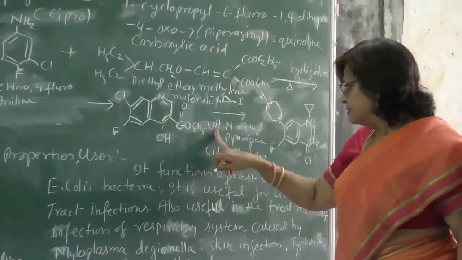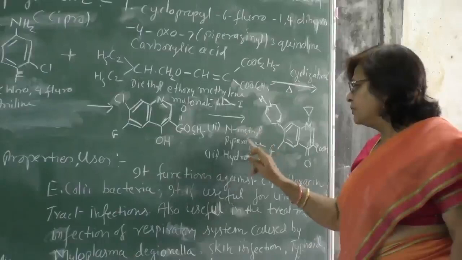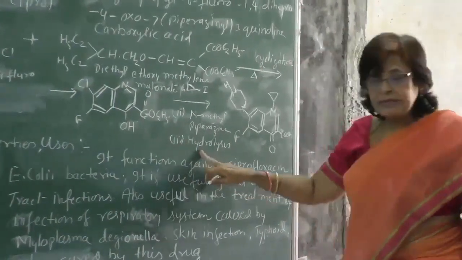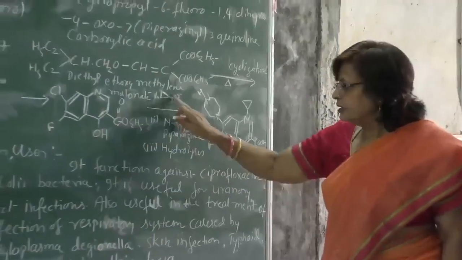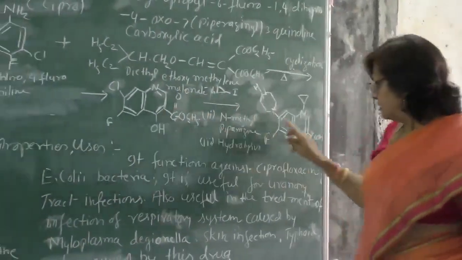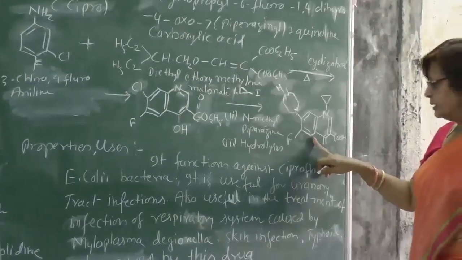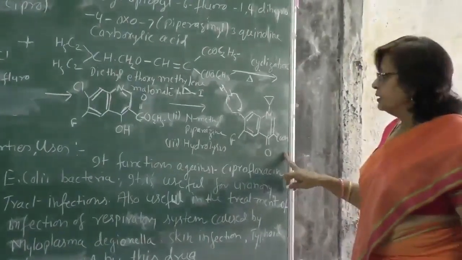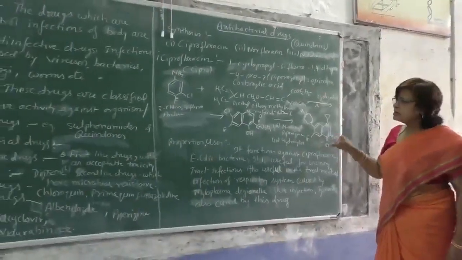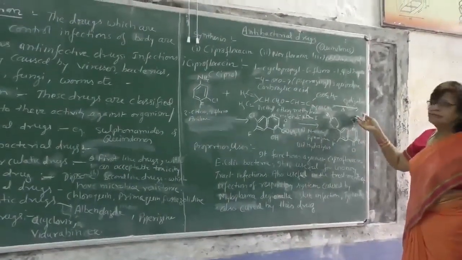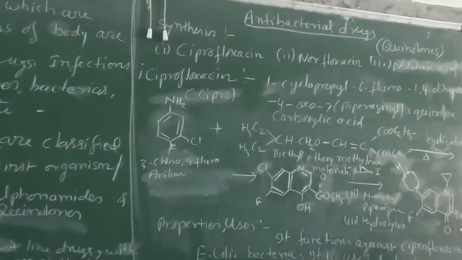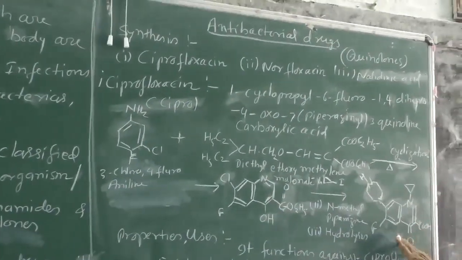Next, the second step is reaction with N-methyl piperazine, and the third step is hydrolysis. After these three processes, the product ciprofloxacin is obtained, and that is here. So this is a simple synthesis: a simple condensation reaction and a cyclization reaction, and after the alkyl reaction and some further reactions, we get this ciprofloxacin.